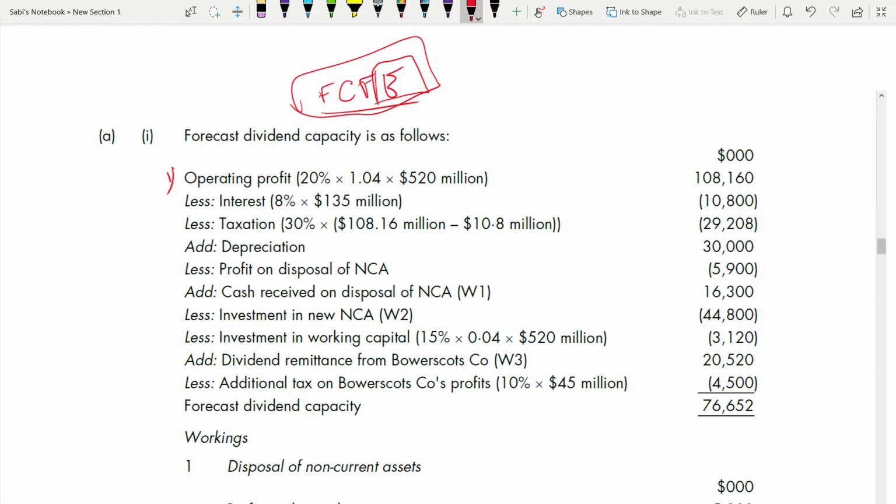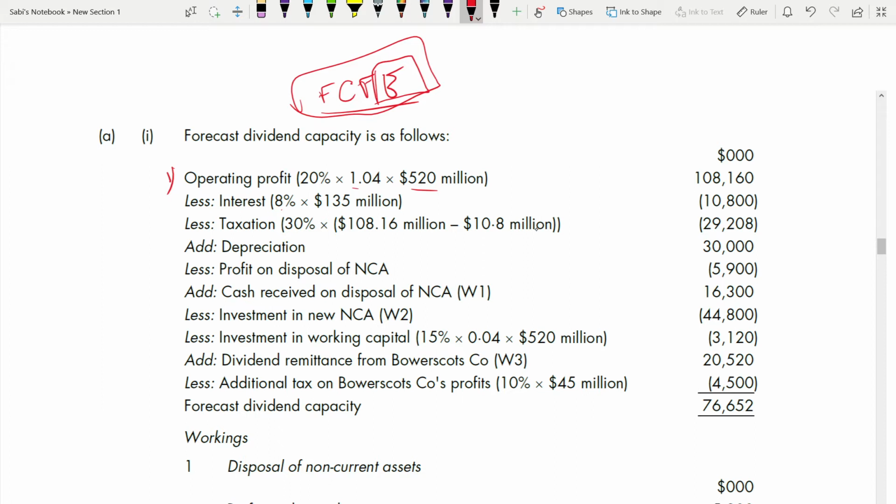What was your operating profit? It is 20% of your sales revenue. Your sales are increasing by 4%, that's why it is 1.04 into 520 sales revenue. On that you take 20%, that is your operating profit. Less interest. How do you get your interest? It has been told that the bond is 135 at 8%. So on that bond you are paying 8% interest on 35. Deduct it. Interest needs to be deducted in free cash flow to equity.